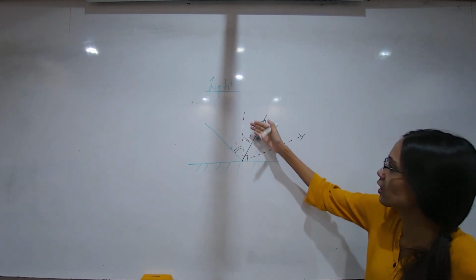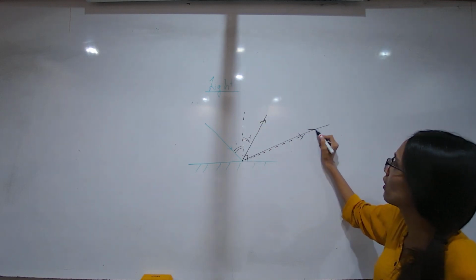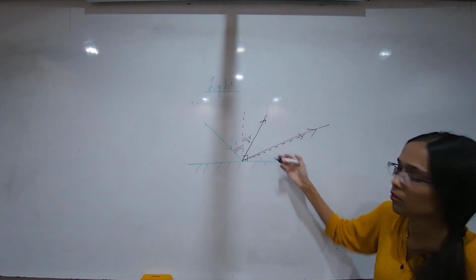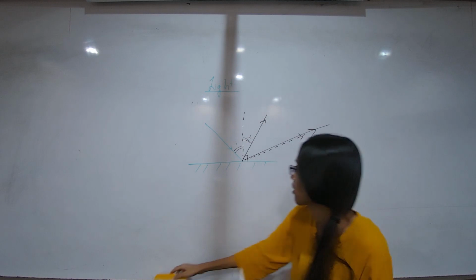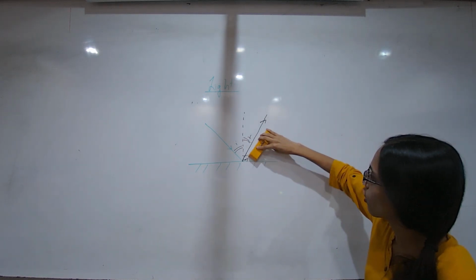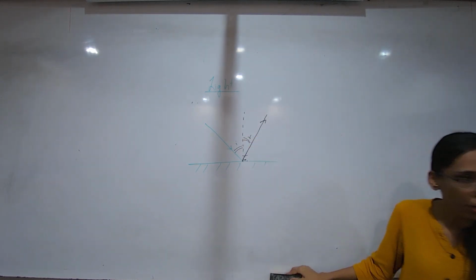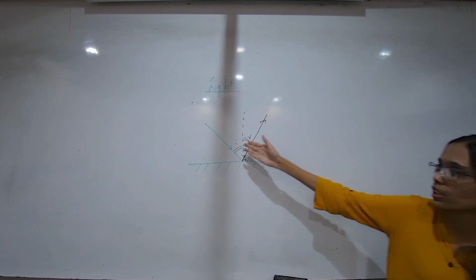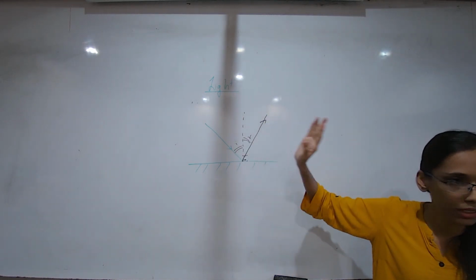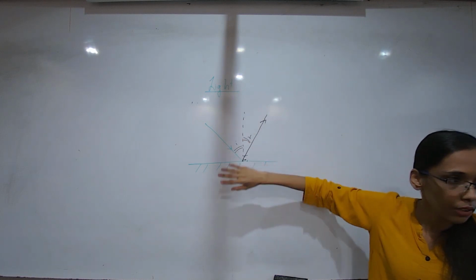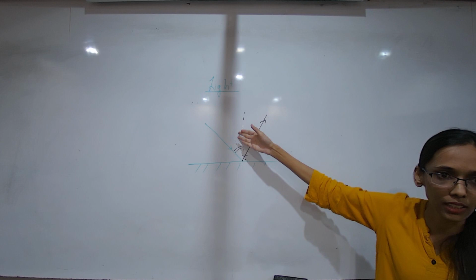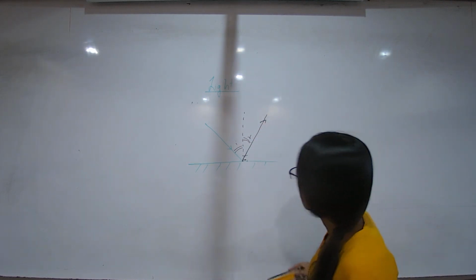Certainly this makes it very clear that if this was your reflected ray, the angle is certainly not the same. So you cannot just reflect it anywhere as per your wishes. It has to follow the law of reflection, which says the incident angle has to be equal to the reflected angle. Very important law. And of course they all are on the same plane: the incident ray, the reflected ray and the normal line.